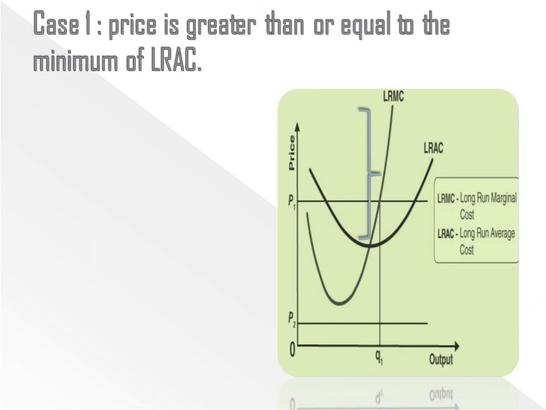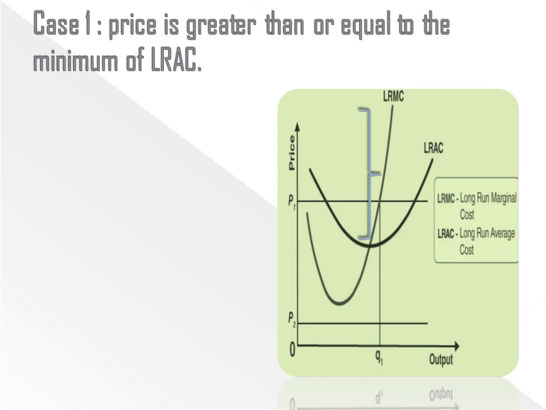When price is P1, price and LRMC are equal. The firm produces and supplies Q1 quantity of output at a P1 price. At a Q1 output, all the three conditions are satisfied. That is, MC and MR are equal. The price line is considered as the MR. Here MR and MC are equal at P1 price.